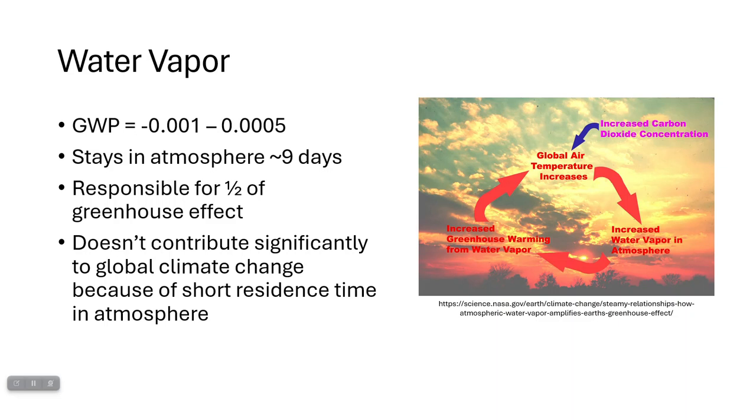However, there are some other things to think about. As global air temperature increases, hotter air can hold more water vapor. Also, it increases evaporation rates. And that would mean that water vapor would have a larger impact on the temperature of the Earth, which would increase global air temperature, which would increase water vapor in the atmosphere. So, this would be an example of a positive feedback loop, which is where there is some change in the system, and reactions to that change are going to increase the strength of the change.